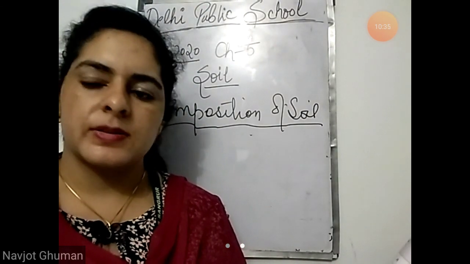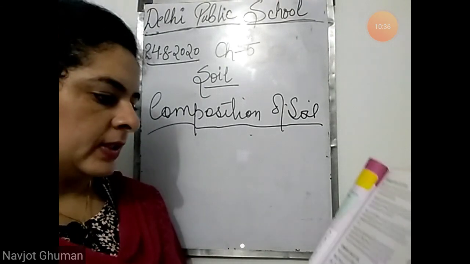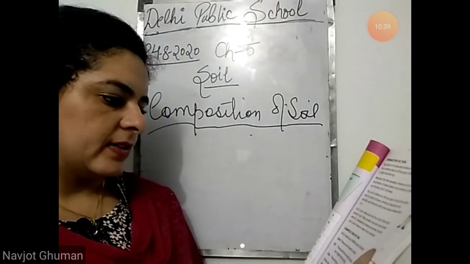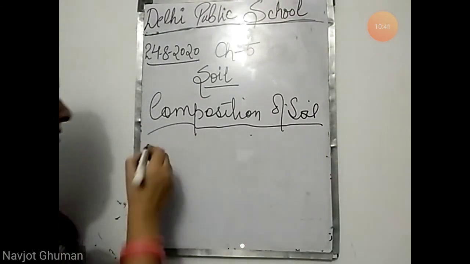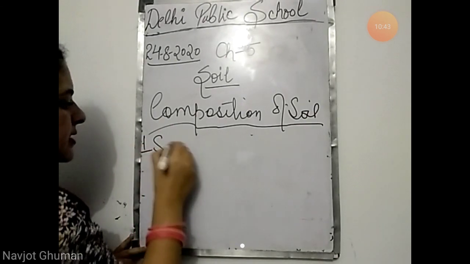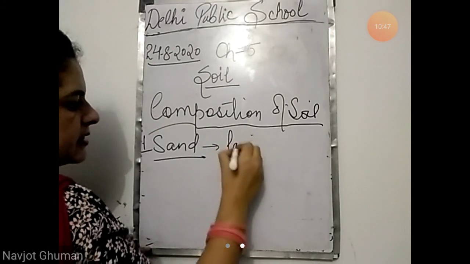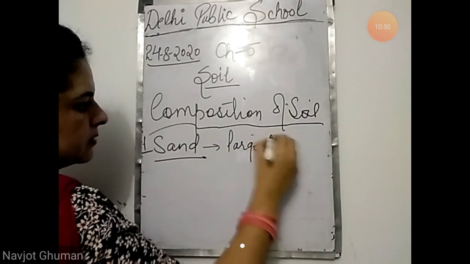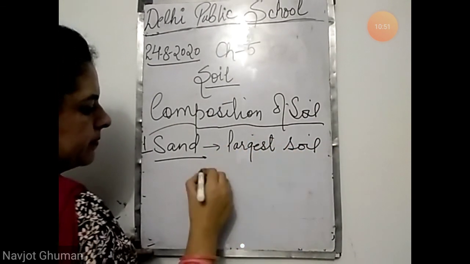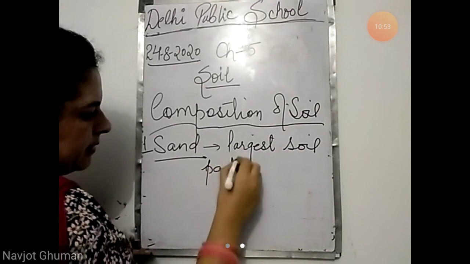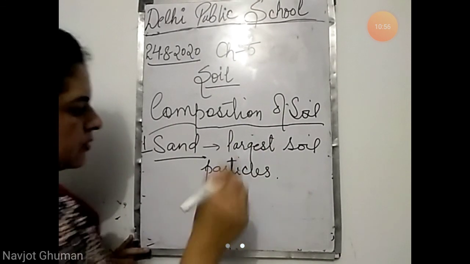Now, what are the soil particles that are present in soil? First is sand. These are the largest soil particles. So, the first type of particles that are present in soil is sand. These are the largest soil particles. The largest soil particles in soil will be sand.